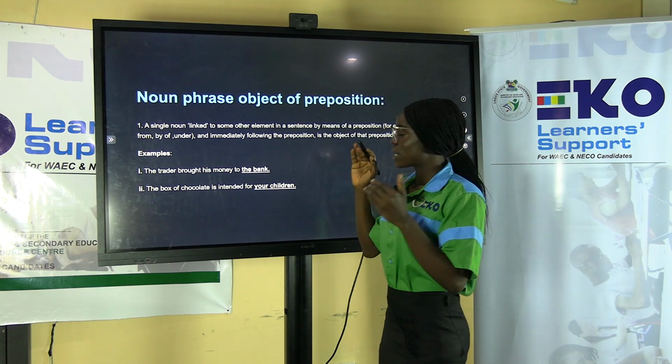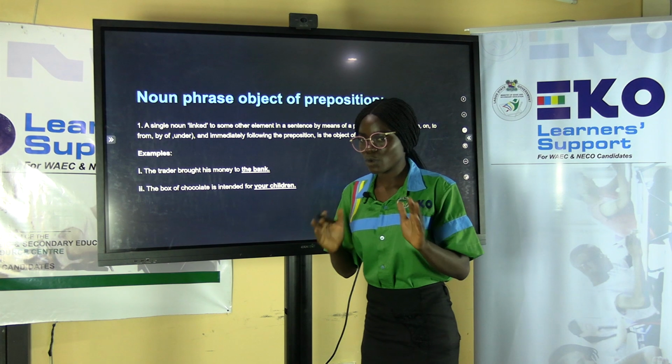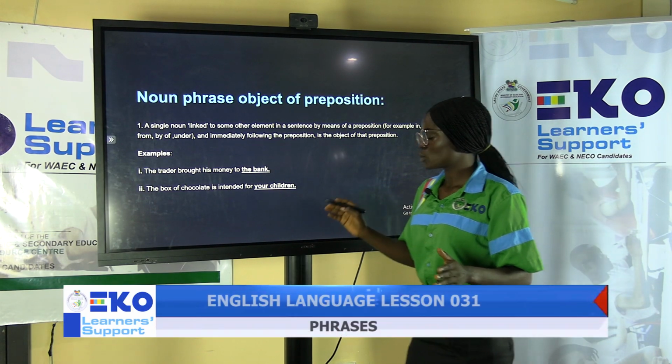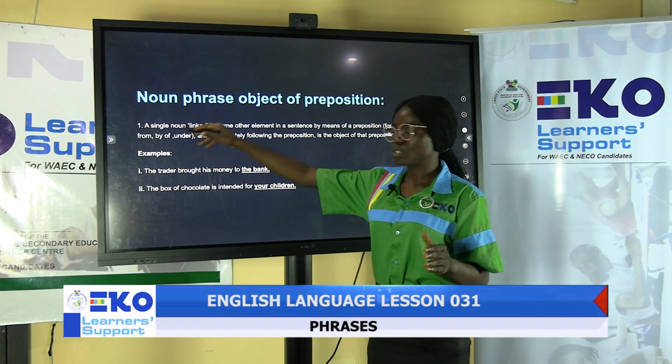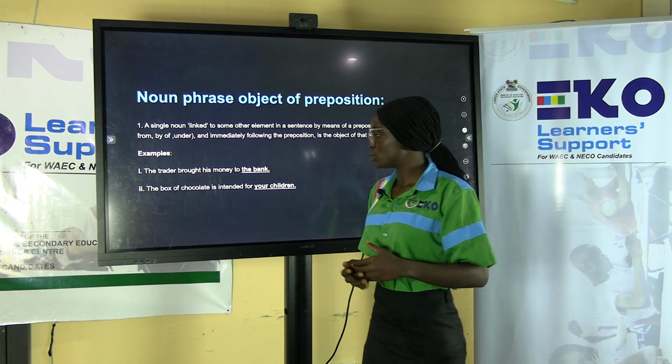Noun phrase can also function as object of preposition. Object of preposition. A single noun linked to some other element in a sentence by means of a preposition. For instance, in, on, to, from, by, of, under, and immediately followed the preposition is the object of that preposition. So when you see all these prepositions, the noun that follows immediately is called object of the preposition.